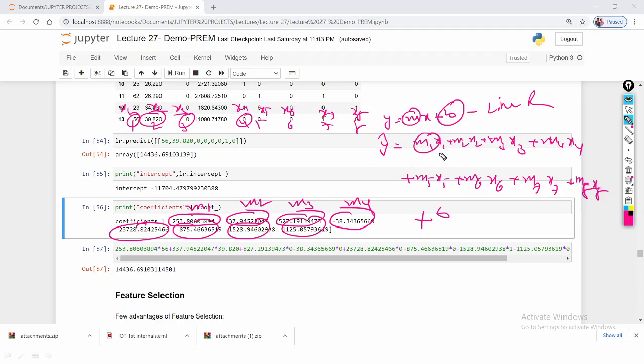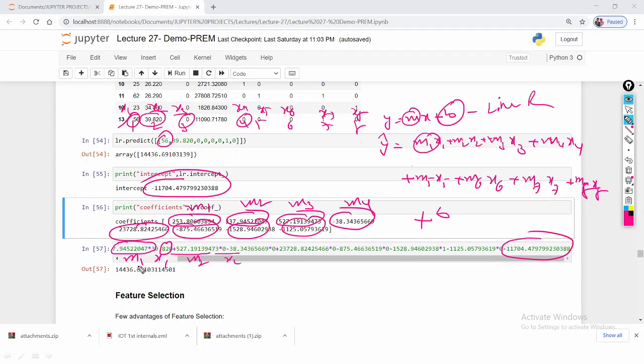Here I am going to substitute these values. This is M1, and 56 is X1, this is M2, and this is X2. Finally the B value means the intercept value. So this is the intercept value.